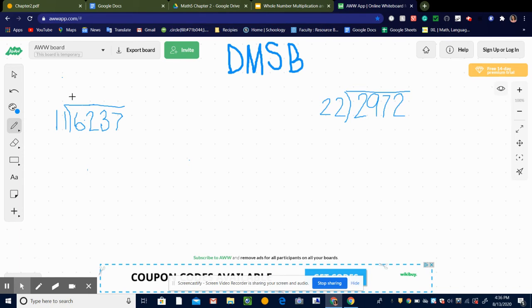So right above the 6, I'm going to put an X to hold that place, to make sure I don't write anything above the 6, because it's very important to keep your numbers lined up properly. Then I move to the next number and put these two numbers together: 62. 11 won't divide into 6, but will 11 divide into 62? The answer is yes. What we're trying to figure out is how many times 11 will divide into 62 without going over 62. That's really important.